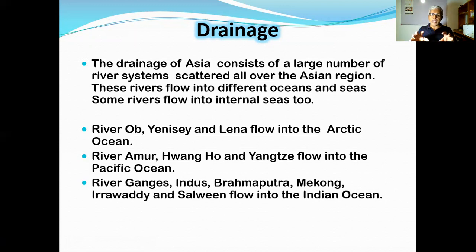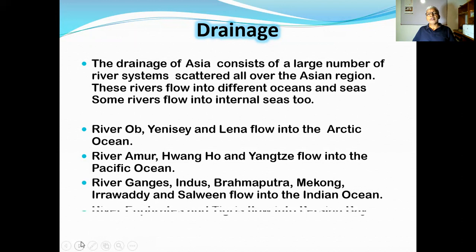Therefore, now you can understand these rivers flow in different directions and they collect water into different seas and oceans also. So that is how the drainage pattern of the Asia continent is set. Now you can see the names of the rivers, the direction they flow, and the seas or oceans into which these rivers flow. That's the main part of the drainage pattern of the Asian region.